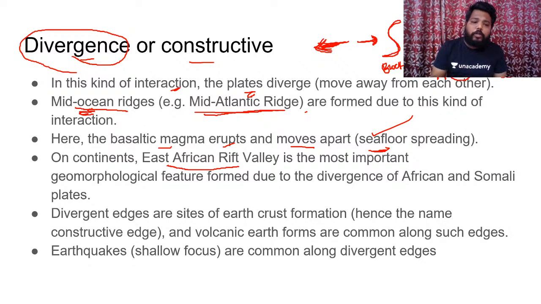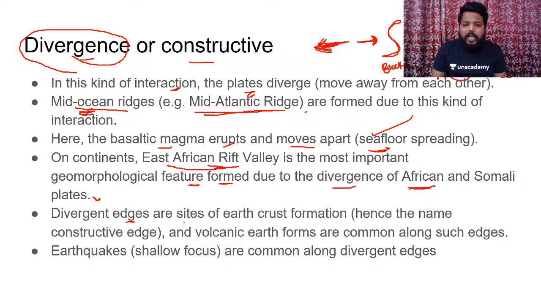On the continents, when divergent plate boundary movements occur, we form rift valleys in the initial stages, and if this rift valley is extended, we have development of a nascent sea. Nascent sea is nothing but a new sea. The Red Sea is the example of this. And on the African continent, you can see the East African Rift Valley, the most important geomorphological feature, formed due to divergence of the African and Somali plates.